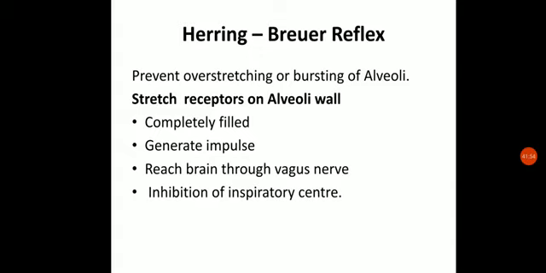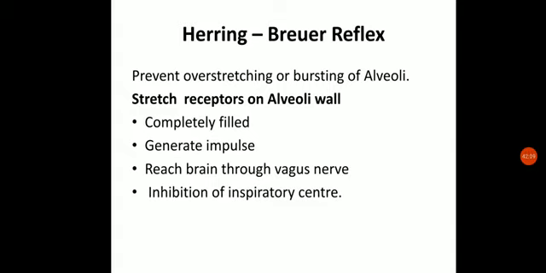Hering-Breuer reflex. It's a type of reflex found in the alveoli. This is the reflex which prevents the overstretching and bursting of the alveoli. Suppose a higher amount of oxygen, a higher amount of gas, is filled within the alveoli, what may happen? It may burst due to the overstretching.